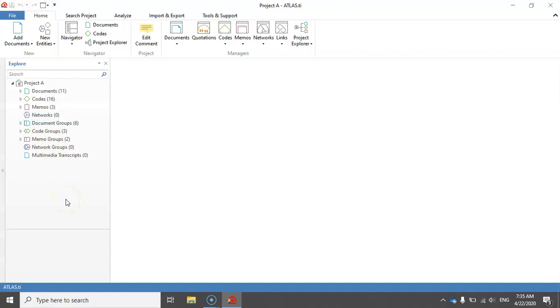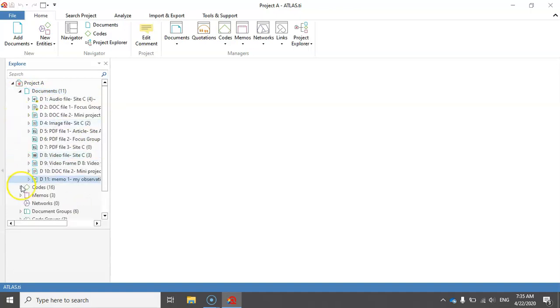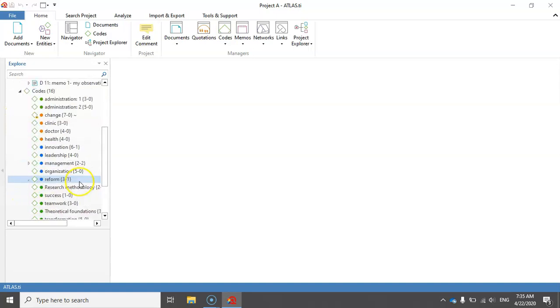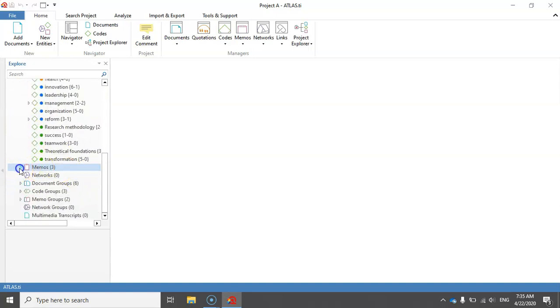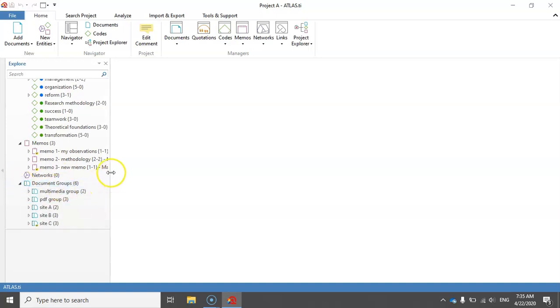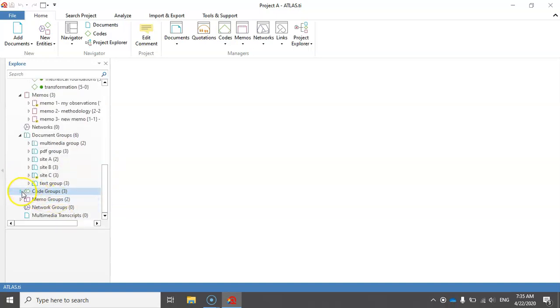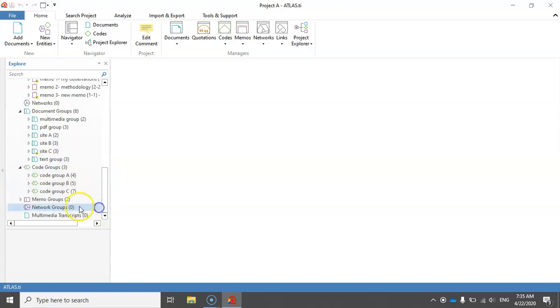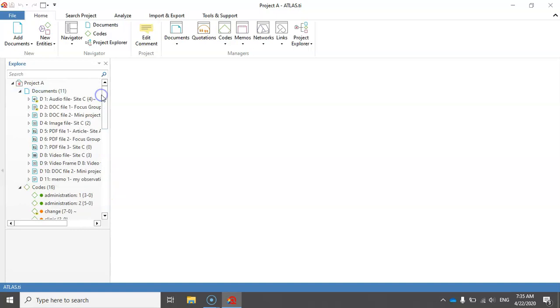Alright, this is my project, and in this project I have 11 documents. I have 16 codes. I have 3 memos. I have 6 document groups. I have 3 code groups, and I have 2 memo groups. So I haven't created any networks yet.